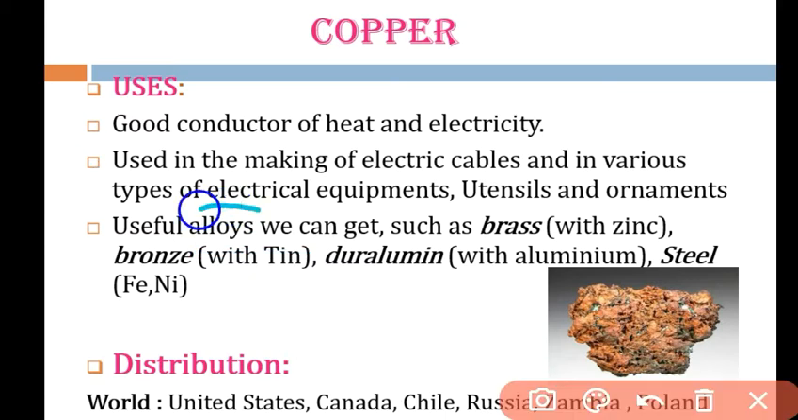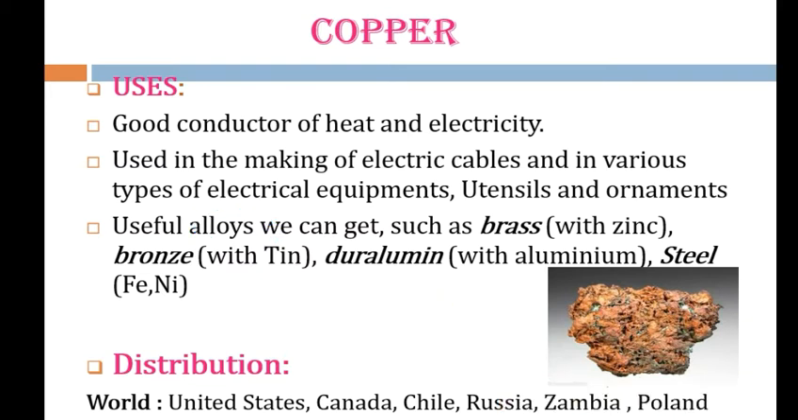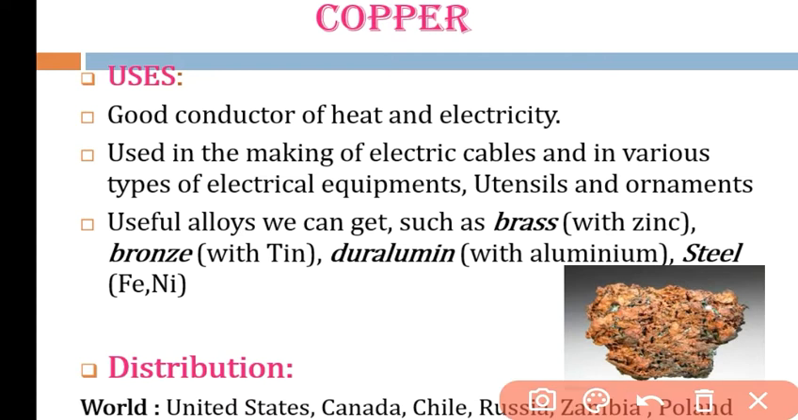So what does alloy mean, students? Alloy means a mixed metal, more than one metal that makes an alloy. It can be 2 metals, or 3 metals or more, but more than one metal makes the alloys. Many alloys are formed from copper, like copper with zinc makes brass. Bronze is also made of copper with tin.